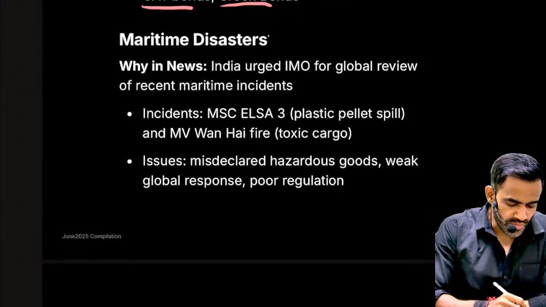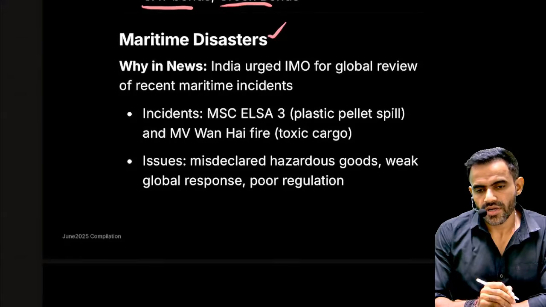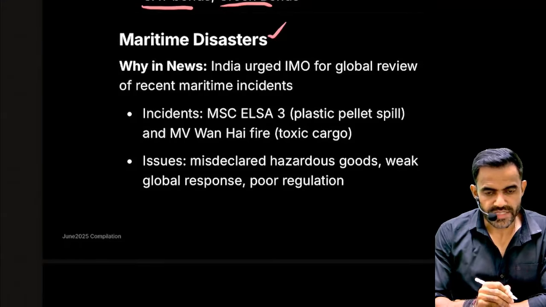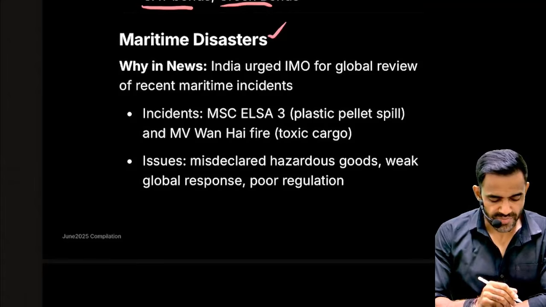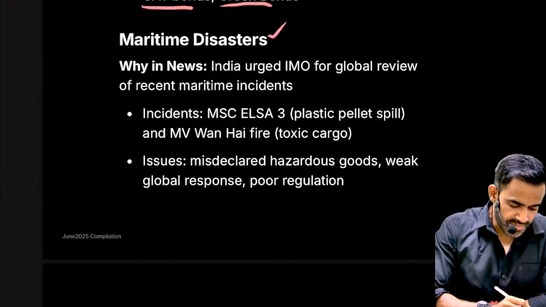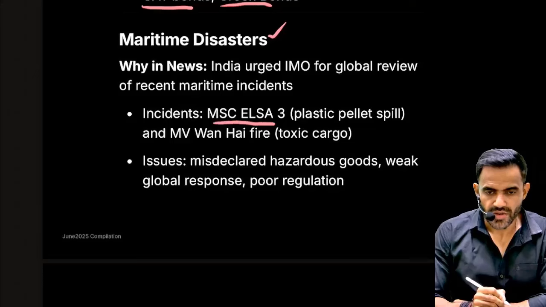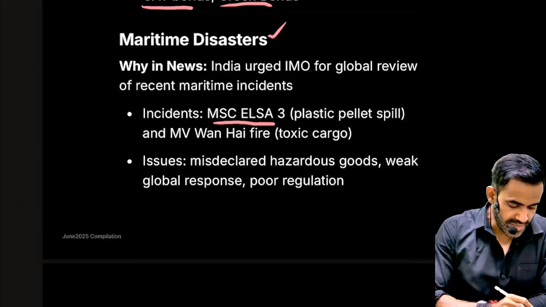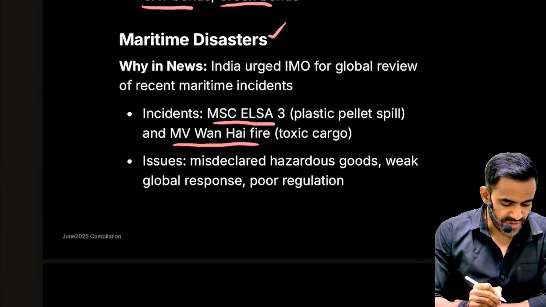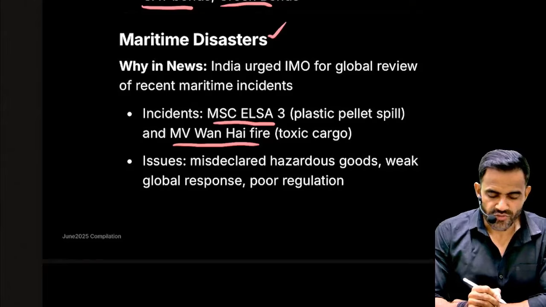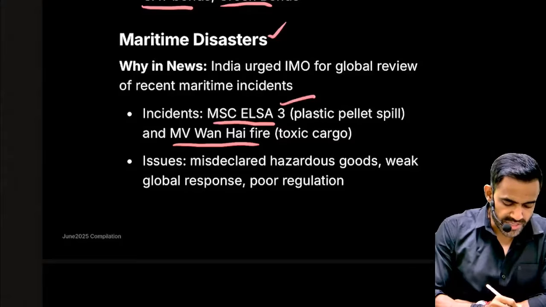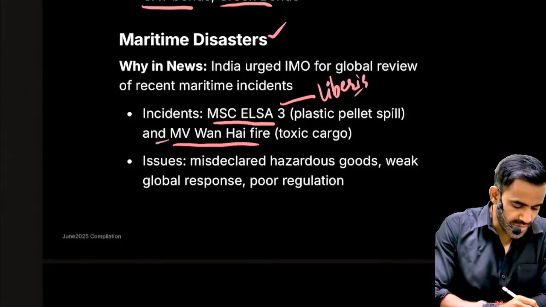Next is related to maritime disaster. In recent times, the Kerala coast witnessed two significant maritime disasters. One was the sinking of MSC Elsa 3, which contaminated our coastal areas. And then there was another, that is MV Wan Hai, which was because of fire. Now this is a Liberia based ship, and this was a Singapore flagged ship.